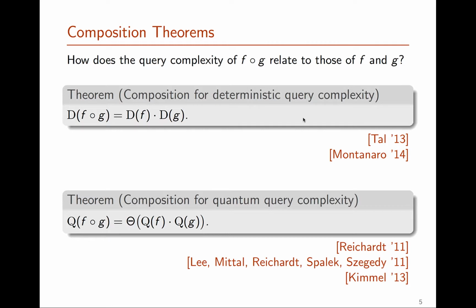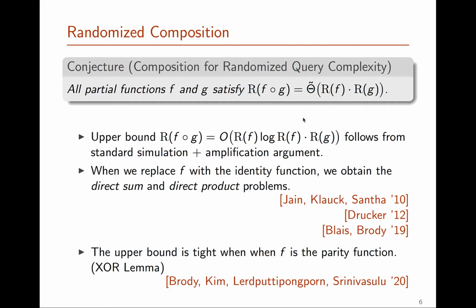Now, function composition has been studied extensively over the years, and for query complexity, we have that indeed in the deterministic model, what you would expect the behavior of query complexity to be is exactly what happens. Namely, the query complexity of f composed with g is exactly the product of the query complexity of f times the query complexity of g. And also in the quantum query complexity model, the same is true.